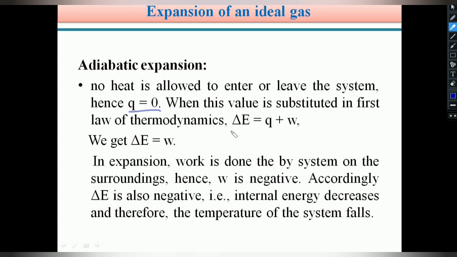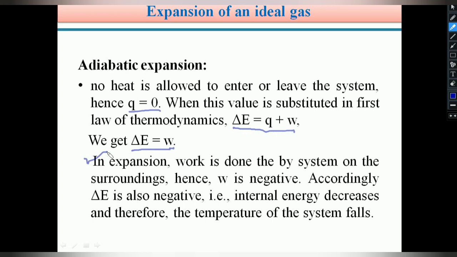Students, we know the first law of thermodynamics: delta E is equal to Q plus W. Therefore, for an adiabatic process, Q equals 0, so delta E is equal to W. If the gas inside the cylinder expands, work is done by the system. If the gas is compressed, work is done on the system.